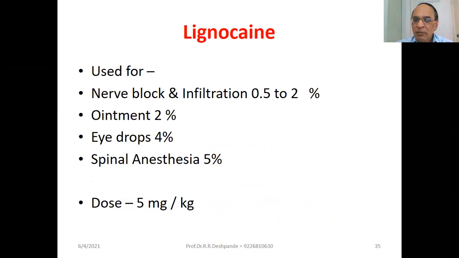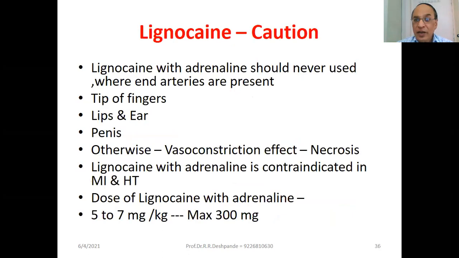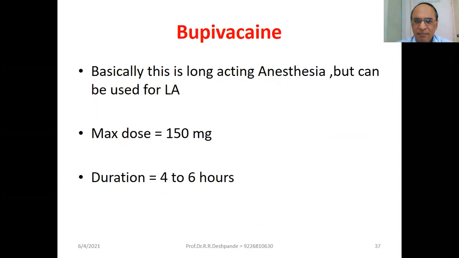Lignocaine is used for nerve block and infiltration 0.5 to 2%, ointment 2%, eye drops 4%, spinal anesthesia 5%, dose 5 milligram per kg. Caution: lignocaine with adrenaline should never be used where end arteries are present, tip of the fingers, lips, and ear, penis. Otherwise, due to the vasoconstriction effect, necrosis will occur. Lignocaine with adrenaline is contraindicated in MI, myocardial infarction, and hypertension. Dose of lignocaine with adrenaline is 5 to 7 milligram per kg, maximum 300 milligram.